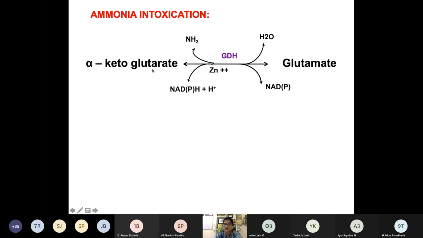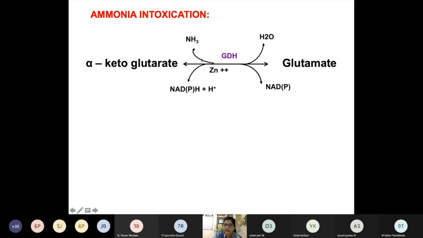So you can see why ammonia intoxication affects the brain more. Have you seen this reaction before? Where have we seen the GDH reaction? In transamination, deamination, oxidative. Yes, glutamate dehydrogenase is the principal enzyme of oxidative deamination, and this was a reversible reaction.